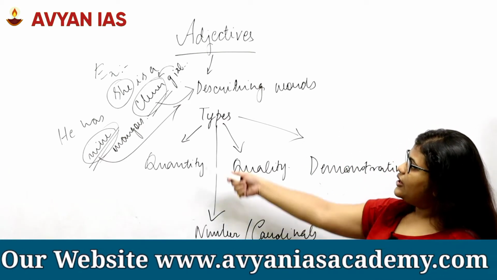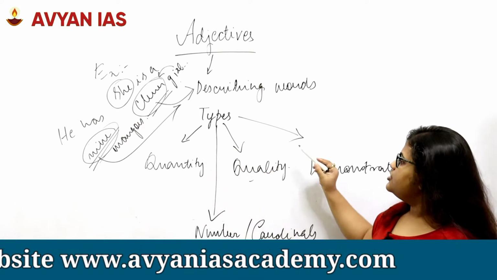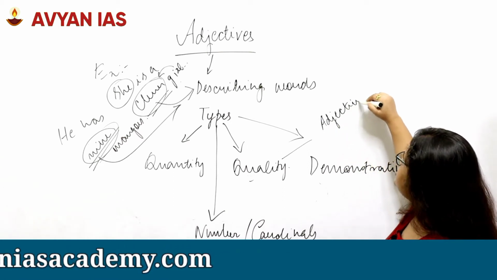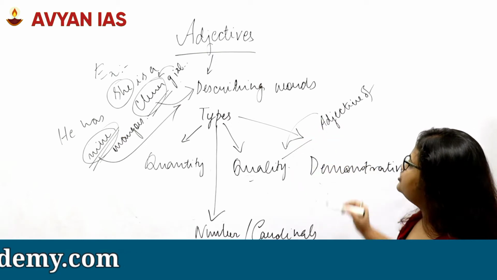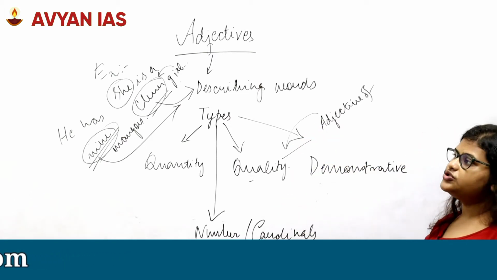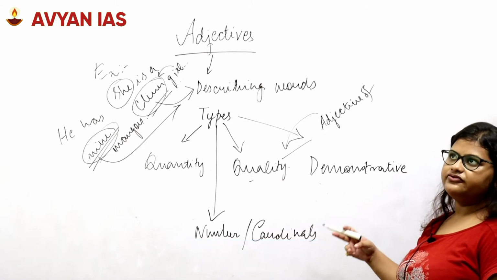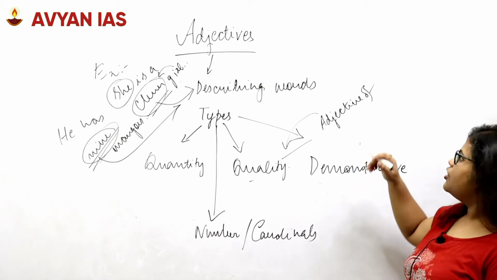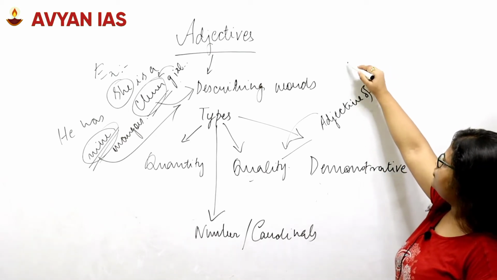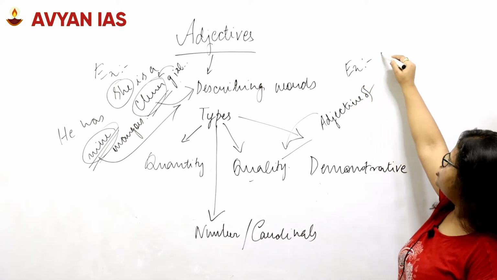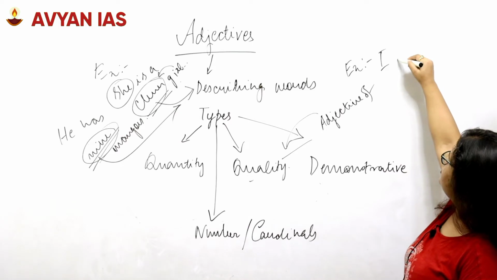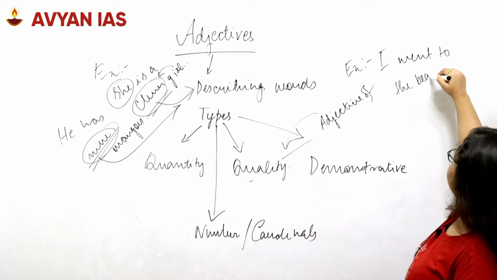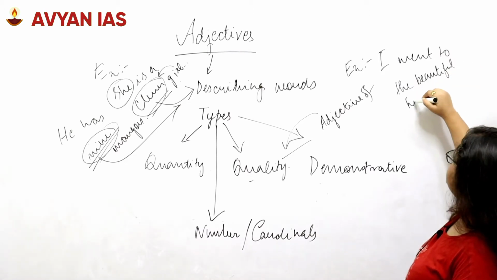The first one that we come to is the adjective of quality. As you might have understood by the name, it is used to describe the quality of a person, place, animal, thing, or any noun in short. For example, I went to the beautiful hill station.